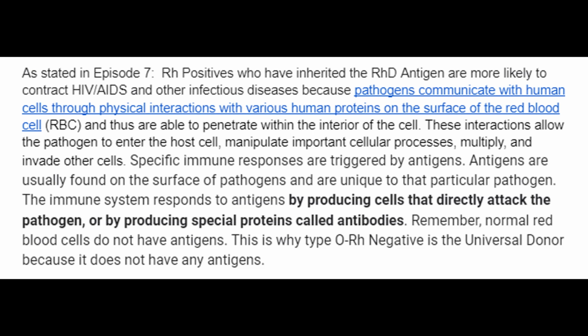Specific immune responses are triggered by antigens. Antigens are usually found on the surface of pathogens and are unique to that particular pathogen. The immune system responds to antigens by producing cells that directly attack the pathogen or by producing special proteins called antibodies. Remember, normal red blood cells do not have antigens, and neither do platelets. This is why type O Rh negative is the universal donor, because it does not have any antigens.